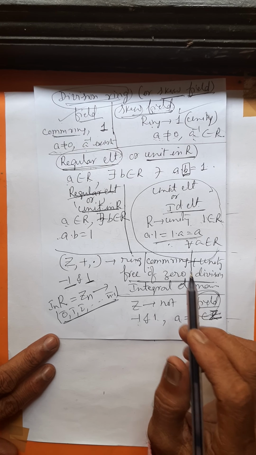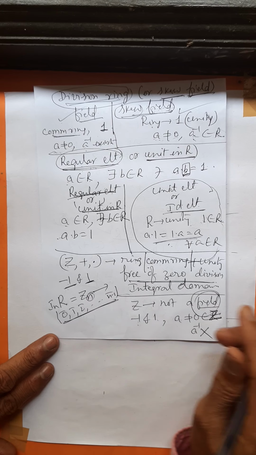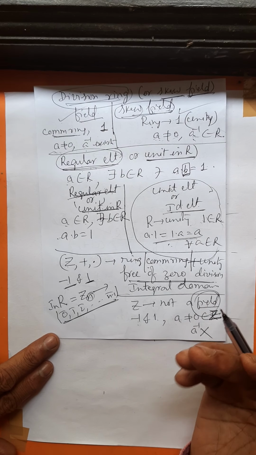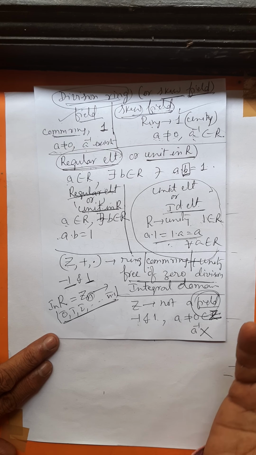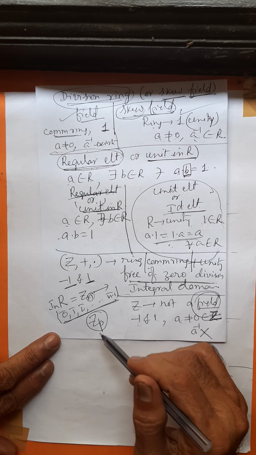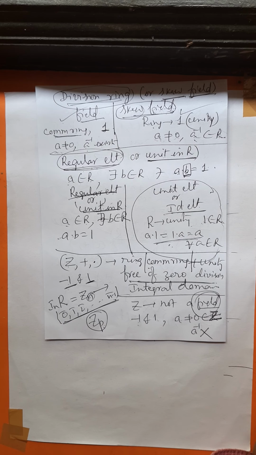Fine. Because when n is a prime, Zp is a field. You have studied that Zp is a field when p is a prime number. What is the advantage in a field? Every non-zero element has a multiplicative inverse.